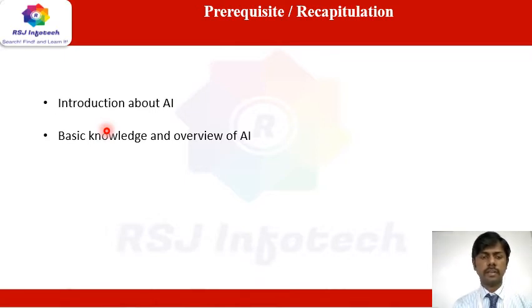In our previous class, we discussed an overview of artificial intelligence. We discussed who the father of artificial intelligence was, John McCarthy, and what techniques are involved in artificial intelligence. There is also a differentiation between AI and without AI, and how artificial intelligence is involved in our day-to-day life in different applications, like natural language processing, speech processing, handwriting recognition, text recognition, and so on, which we discussed in our previous class.